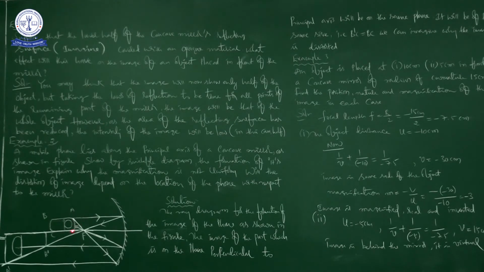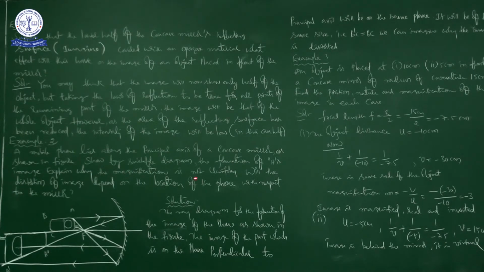So this is the object, and this picture, this ray diagram, you have to observe. It is the mobile phone, right? Olden days mobile phone, there is some antenna-like material. So this is the object, it is the image. You can see this image, right? This part will be here and this part will be here.